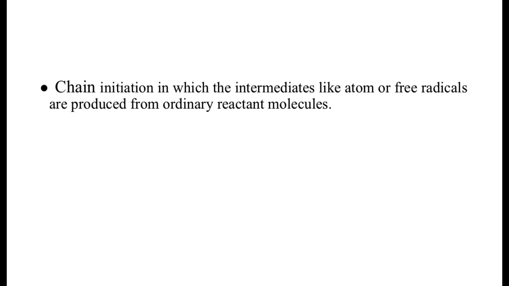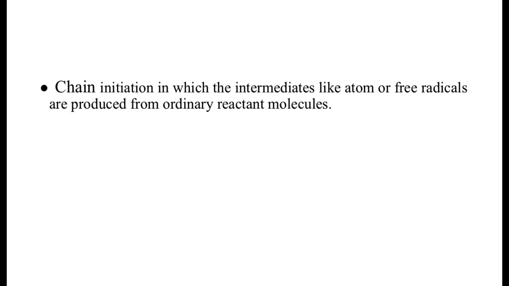Now here I would like to clarify that when I talk about atoms, most of you feel that atoms are going to be stable. But then there are certain species which exist in a diatomic form, generally the gases: hydrogen, chlorine, oxygen, nitrogen, fluorine. But if they are in a monoatomic form, then they become unstable and they behave as reactive intermediates. Alright? So this is step number 1, chain initiation.